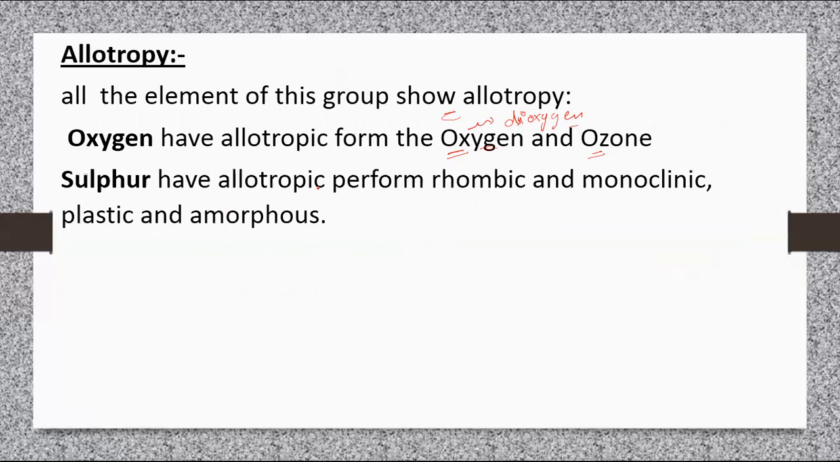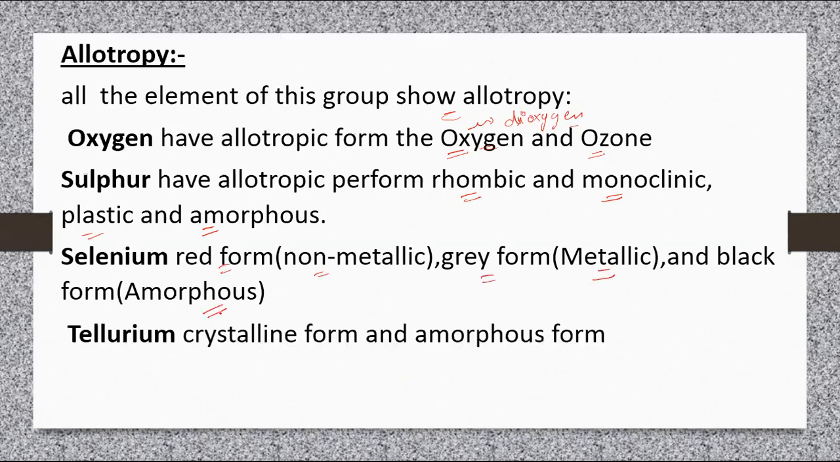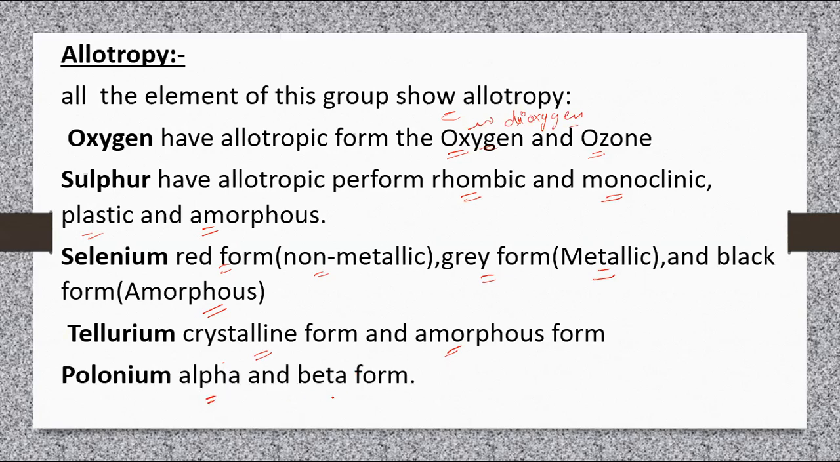Sulfur has allotropic forms, that is rhombic, monoclinic, plastic and amorphous form. Selenium has a red form, which is non-metallic, a gray form, which is metallic, and a black form, which is amorphous in nature. Tellurium has a crystalline form and an amorphous form. So these are the allotropic forms of tellurium. Polonium exists in alpha form and beta form.